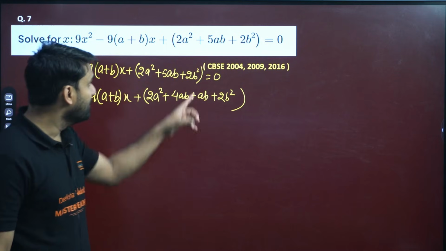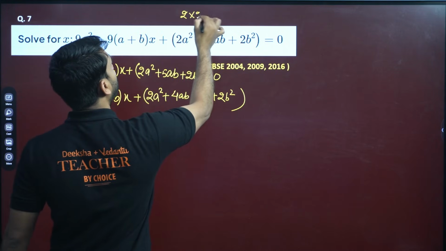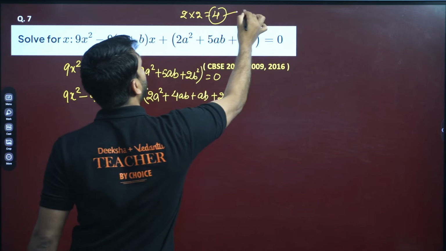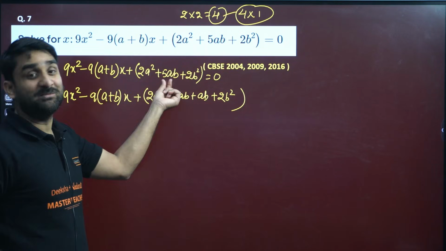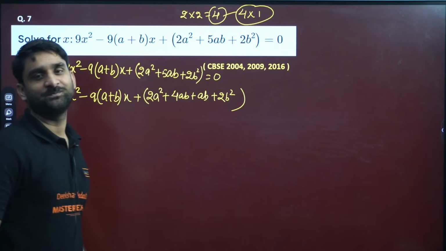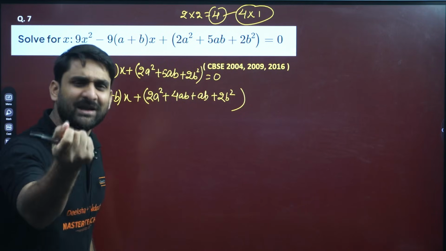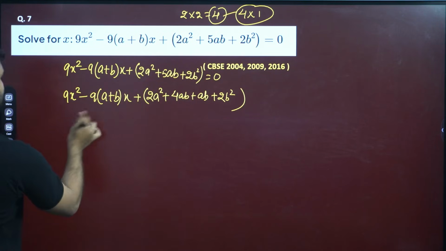You might be thinking, sir, why? Because when we multiply 2 into 2 it will be 4. So 4 can also be written as 4 into 1. And 4 plus 1 will be 5, which is the middle value. So we have applied the middle term splitting method here. Just wait a little while. Why have I split this? Let me give you the clarification.